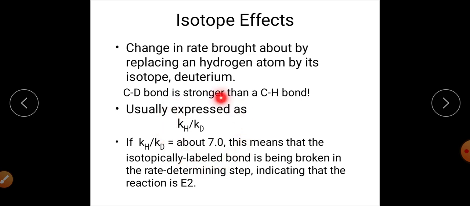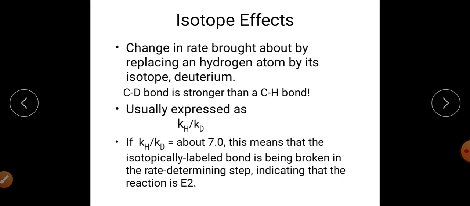we observed that the kinetic isotope effect, that is kH upon kD, comes out to be 7, right? When it comes out to be 7, it means the rate of reaction is different in both cases, and this can be explained on the basis that there is breakage of the carbon-deuterium and carbon-hydrogen bond in the rate determining step, right?